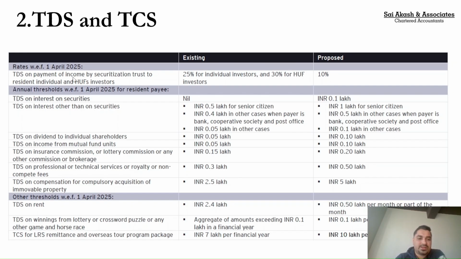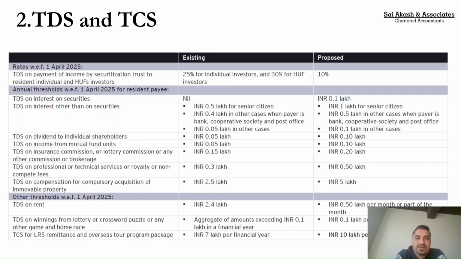Now, annual thresholds for a resident payee with effect from 1st April 25. So, TDS on interest: existing, there was no limit. Even if I was paying 100 rupees as interest, I was deducting TDS. Now, there is a limit of 10,000. Interest other than securities, presently for senior citizens it was 50,000. They have increased it to 1 lakh. For other than senior citizens, it was 40,000. Now they have increased it to 50,000, wherein the payer is a bank, cooperative bank, or a post office. In any other cases, if you are paying interest other than securities, 5,000 was your limit. Now they have increased it to 10,000.